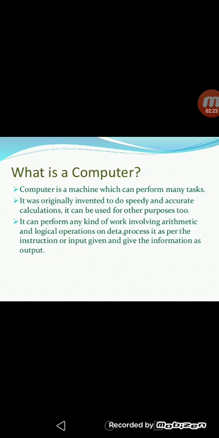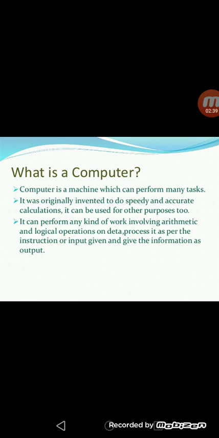Okay, before that, what is the expansion of computer? You have to write it in your note and send it to me through WhatsApp.